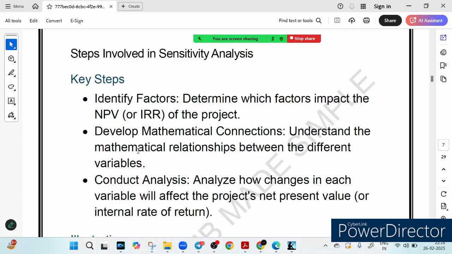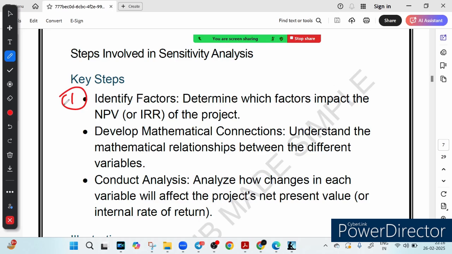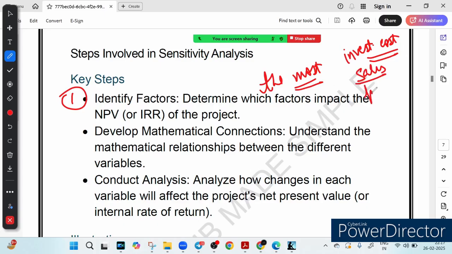So what are the steps? To understand how a project reacts to the change in the key factor, we follow three simple steps. The first step is to identify the factor, which means we find out which factor impacts the project profitability the most. It could be investment cost, or it could be sales, or it could be price per unit, or production cost. These are the factors which can affect our business. The one affecting our business the most is called the key factor, right?